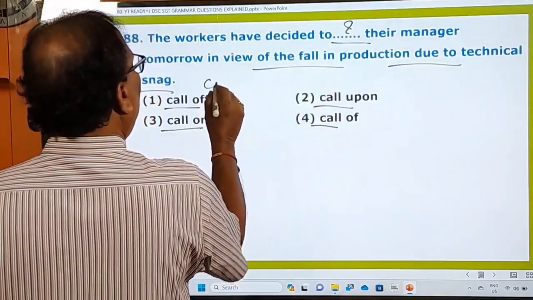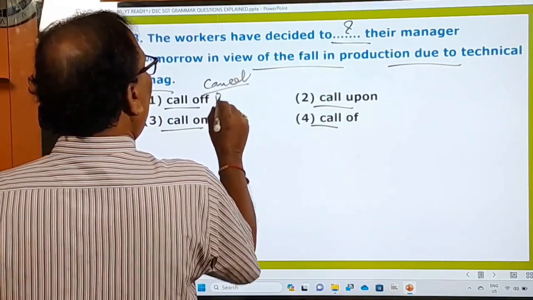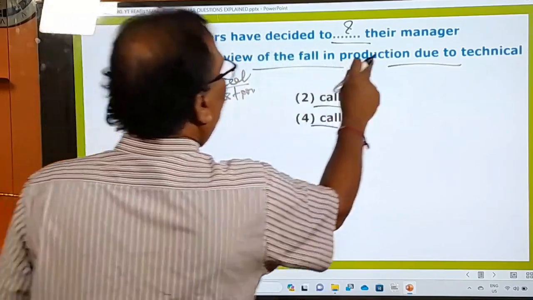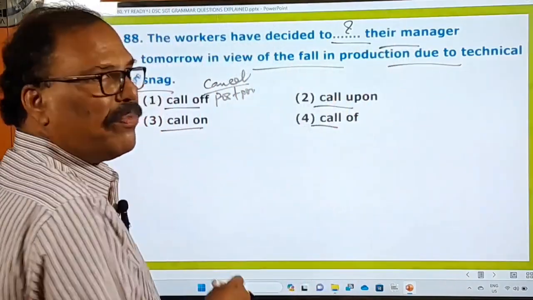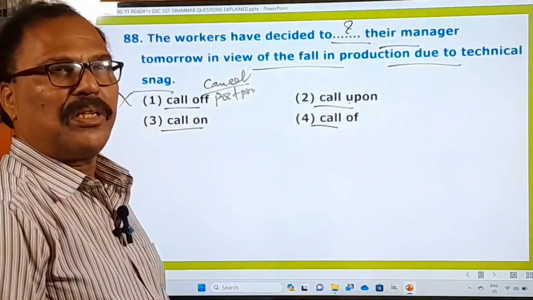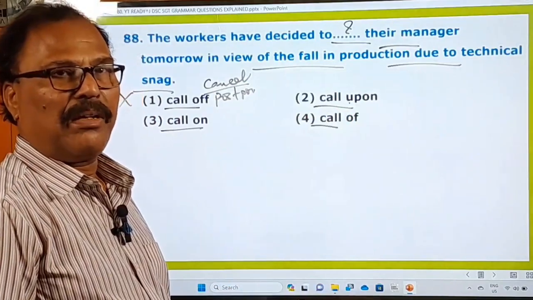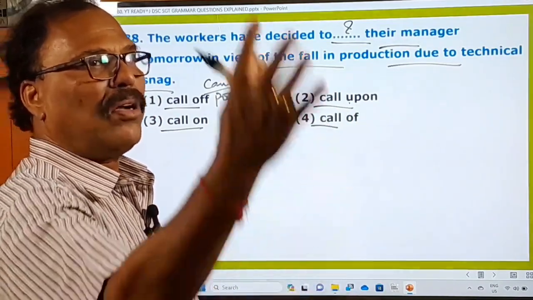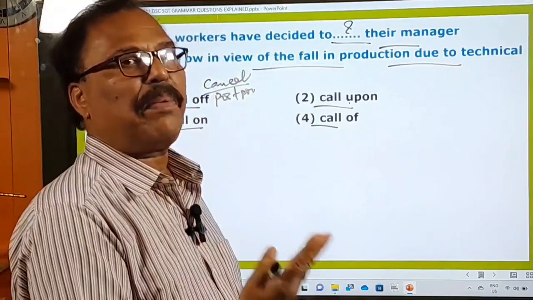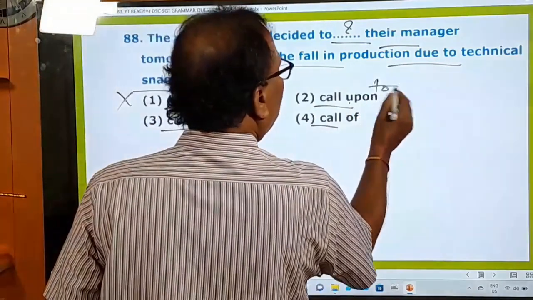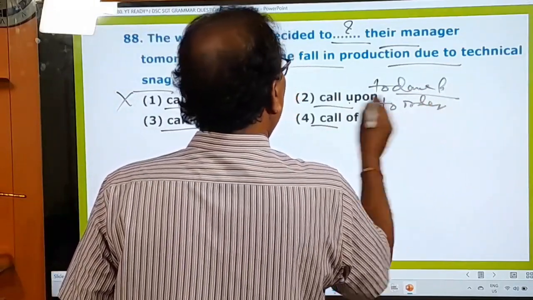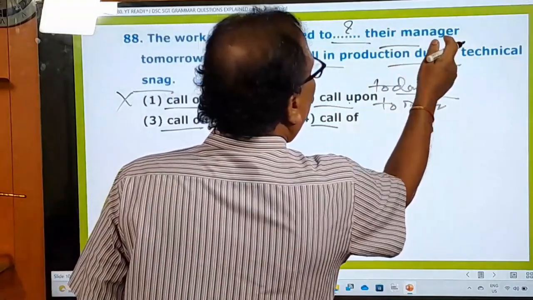Call off means to cancel or postpone. The workers have decided to call off their manager. No, it cannot be. You cannot call off their manager. Wrong. Call upon means to demand, to order. They called upon me to tell the truth. That is, they demanded that I tell the truth. Call upon means to demand or to order. So here, they decided to call upon their manager cannot be right.